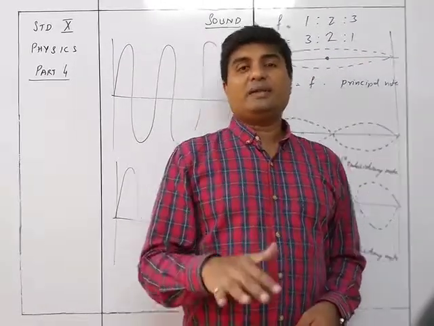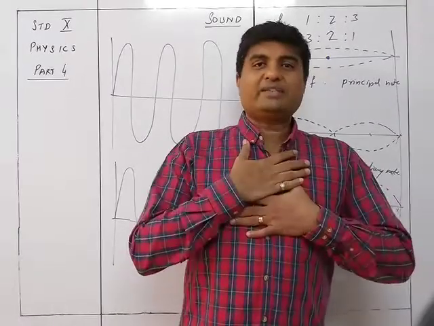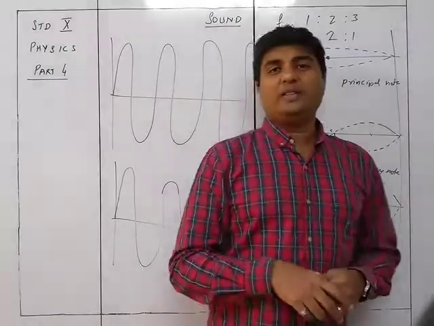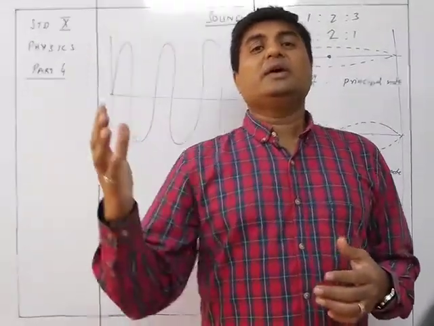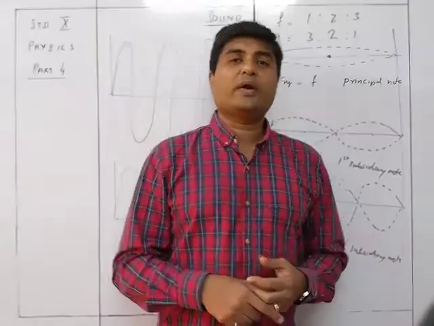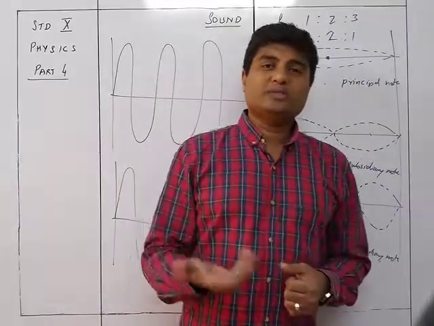But if there is somebody sitting on it, then the body itself is also going to be part and parcel of the friction being caused between the air and the body, and hence it is going to come to rest much quicker as compared to when the swing was completely empty.